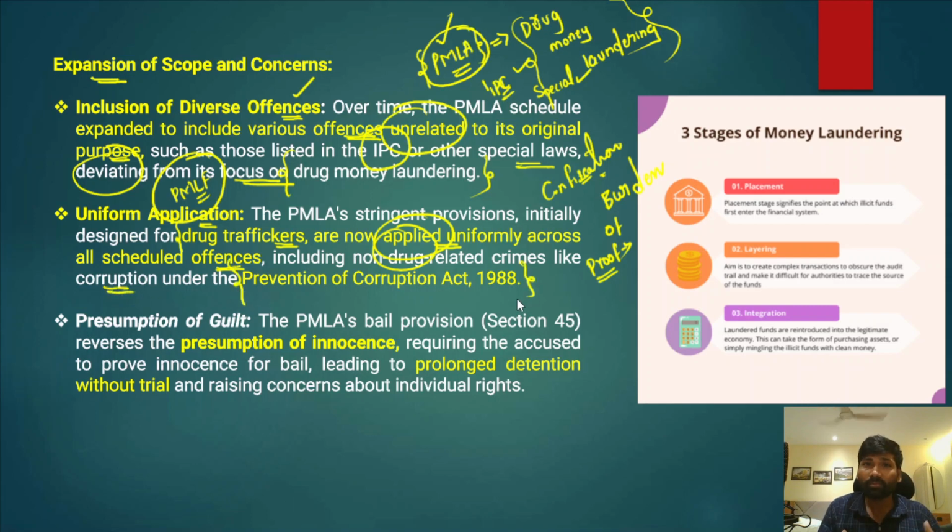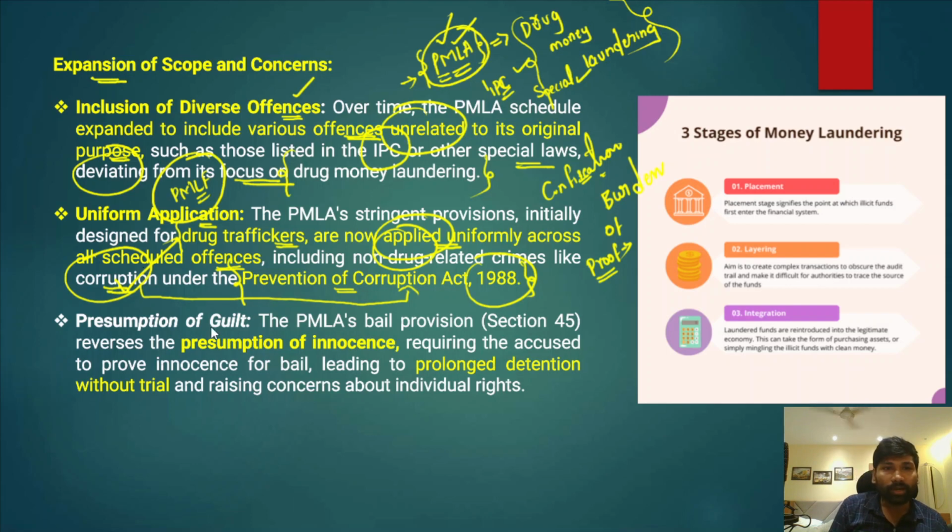So now under the Prevention of Money Laundering Act, corruption has also been included, because corruption was not the reason to bring the Prevention of Money Laundering Act. Rather, combating drug money laundering was the original objective of bringing this legislation. But now corruption is also included as part of the Act, under the Prevention of Corruption Act of 1988. Okay, because corruption is dealt with by the Prevention of Corruption Act 1988.